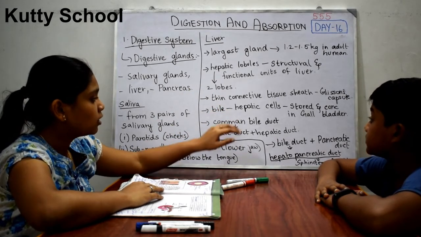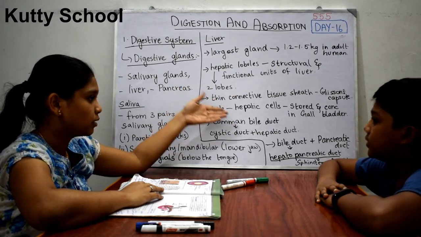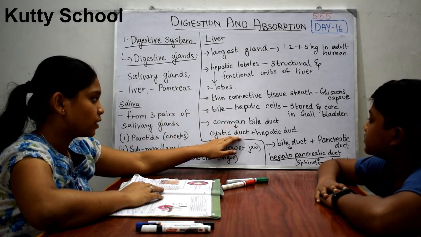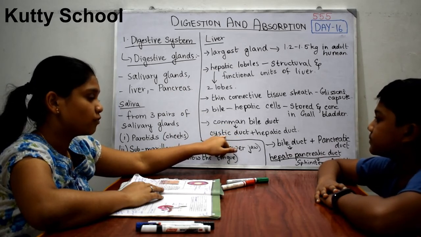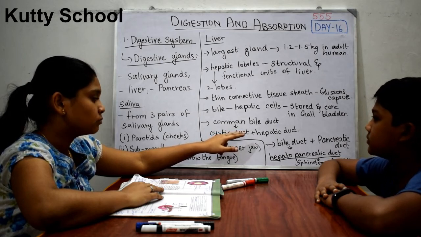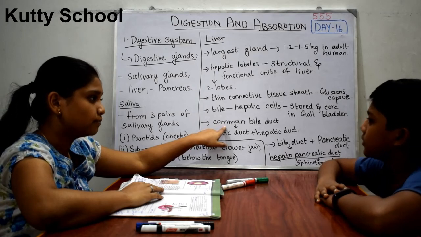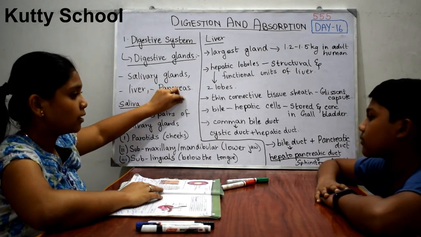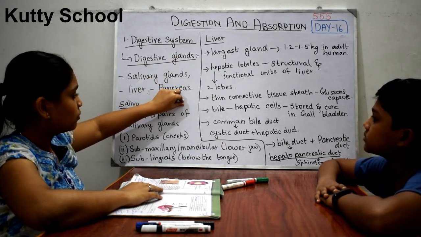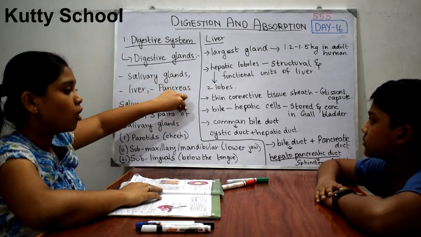Okay. So now, what is the common bile duct? We have seen that bile is a substance. The cystic duct is nothing but the duct of the gallbladder, plus the hepatic duct from the liver. These both ducts join and form the common bile duct. Can you understand it? One duct coming from the gallbladder is known as the cystic duct. The other duct coming from the liver is known as the hepatic duct. These both ducts join, which is known as the common bile duct.